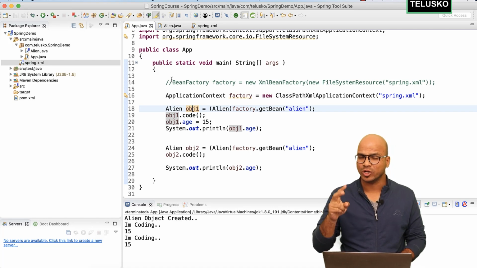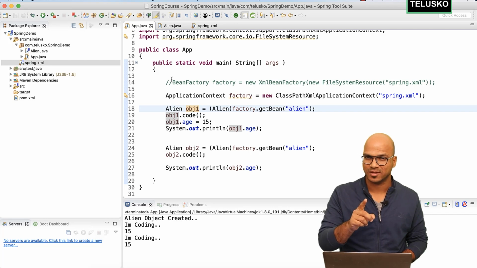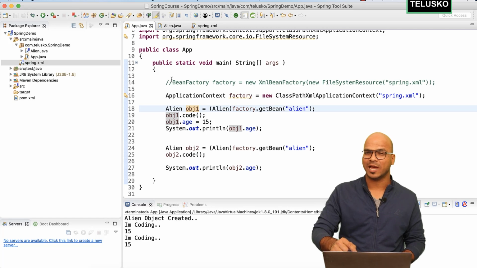So either we got 2 objects with the same age, or we got only 1 object and both the references are pointing to the same object. That's what is happening here.